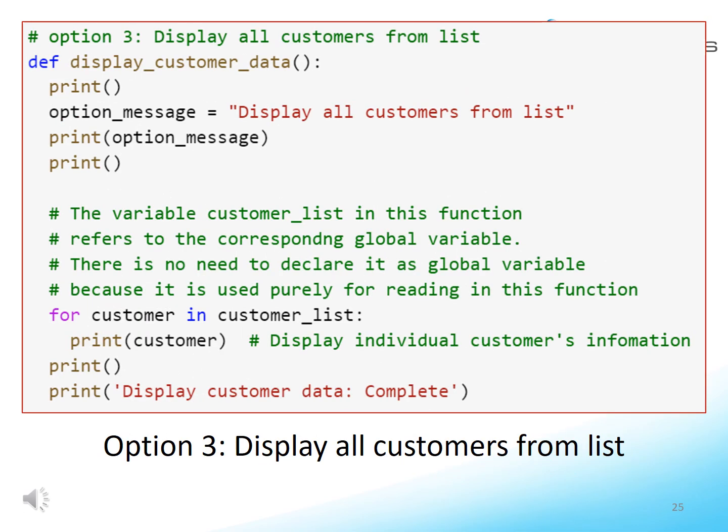This slide shows the code for displaying all customers from the customer list. This demonstrates the use of a for loop for iterating a list.